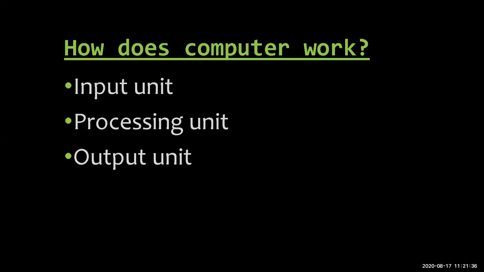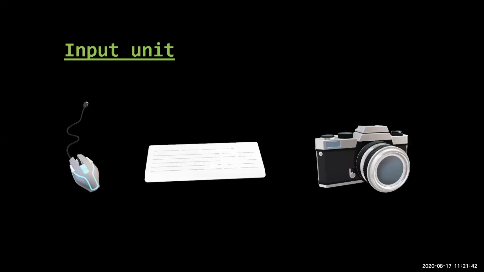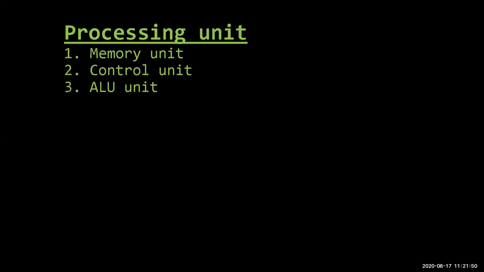The computer works on these three things: input unit, processing unit, and output unit. Input units are the mouse, keyboard, and camera. Then the processing unit is what? The memory unit, control unit, and ALU. What is ALU? ALU is the arithmetic logic unit.